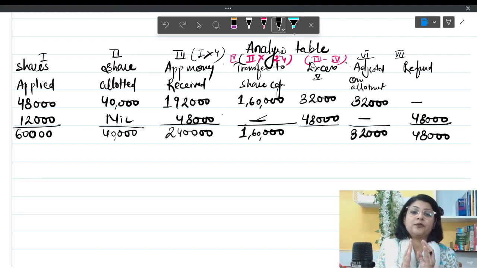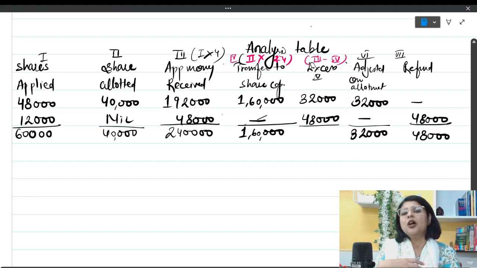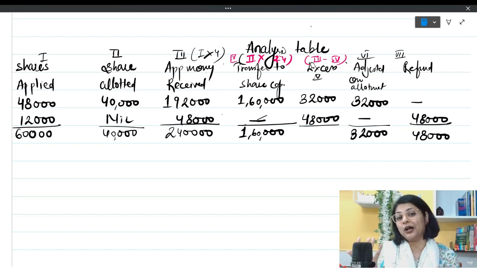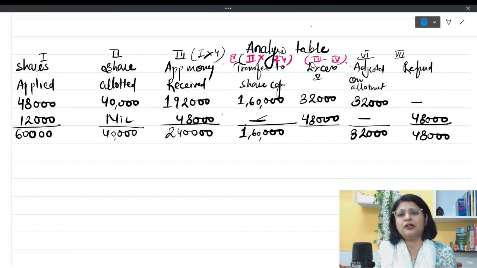This table is very, very important, students, because if you do not make this table properly, you will have a problem in the later part of the question. It did not take too much time. You have seen that I made this table in just a few minutes, and that too while explaining it to you. When you do it for yourself, you will make it much faster than me. Now let us start passing the entries.